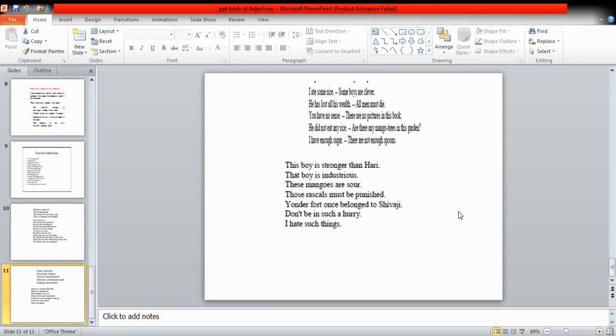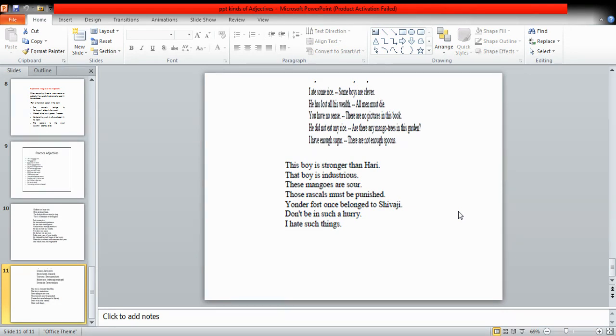Now we have some more examples to make your idea more clear. I have selected a few sentences with a comparison, so that you can see how the same words are used in different sentences, how their usage is different, and how the kinds of adjectives become different when they are used with different kinds of nouns. I ate some rice. Some boys are clear. Rice is uncountable, so some will be quantitative. Boys are countable, so some will be numeral adjective.